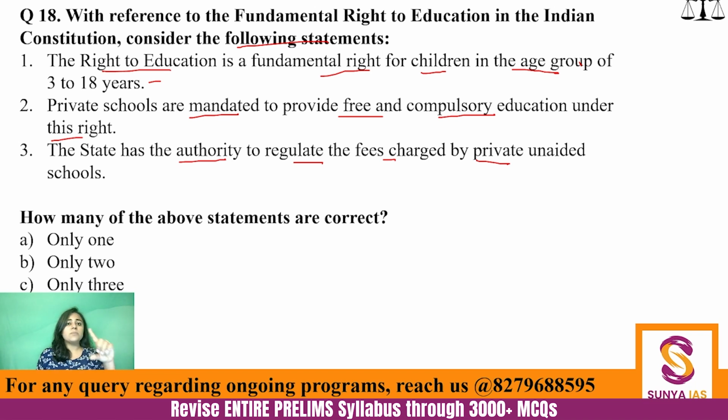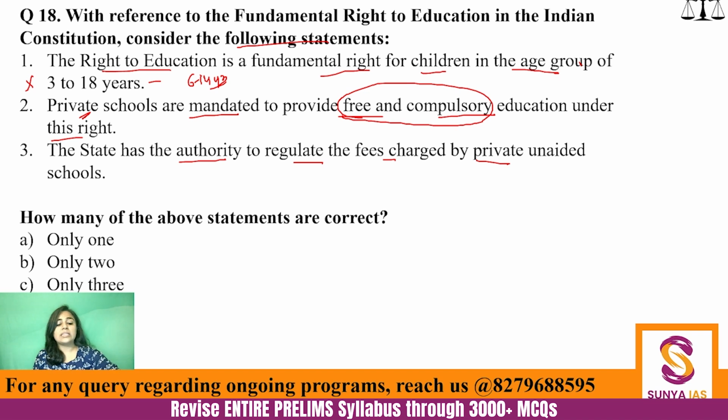See, always be very, very careful in reading the statements in these kind of obvious looking questions. You know that the first statement is definitely incorrect because it is 6 to 14 years of age, right? The right to education is for 6 to 14 years of age. So you make the first statement incorrect. But as soon as you do that and you see free and compulsory education over here, you tend to miss out on the fact that it is asking about private schools.